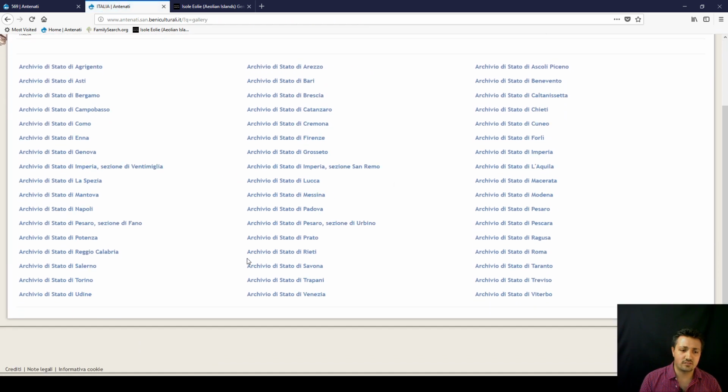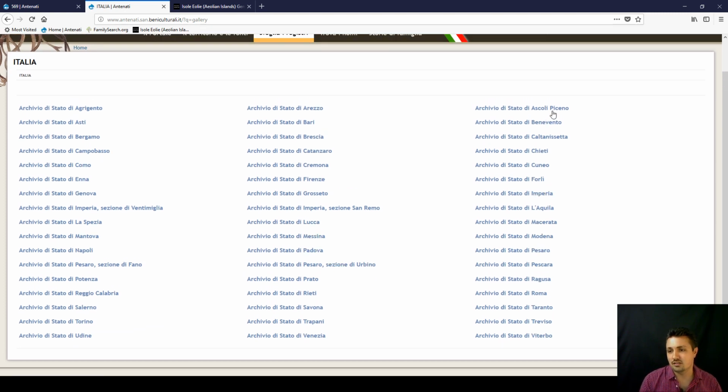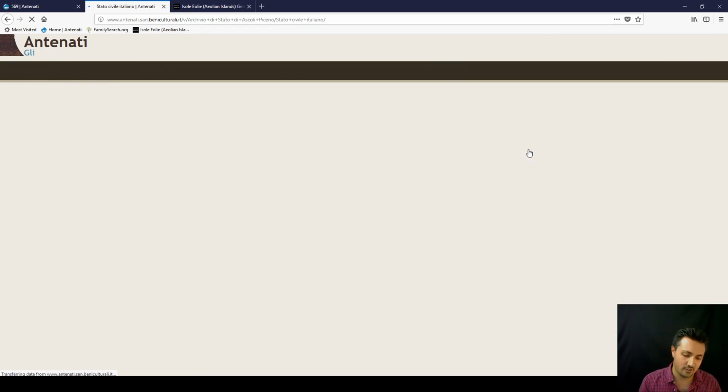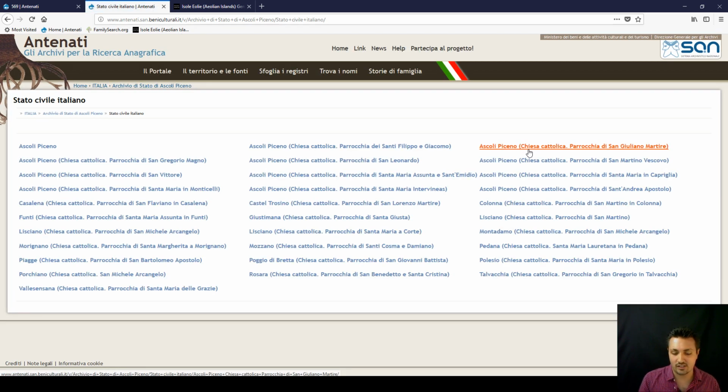So you can see all the other main parts, the capitals of each region, I should say. I've looked even at Ascoli and it's similar. Now, if you go to a different time, so now if we're going to Stato Civile Italiano, these are from 1861 to 1865.